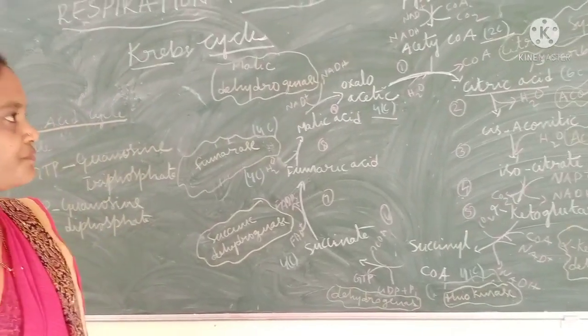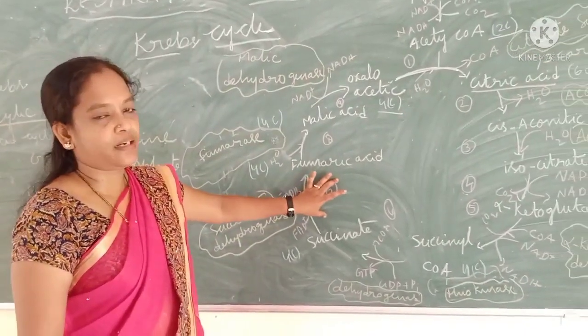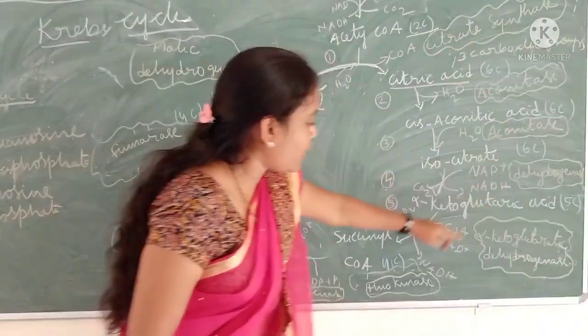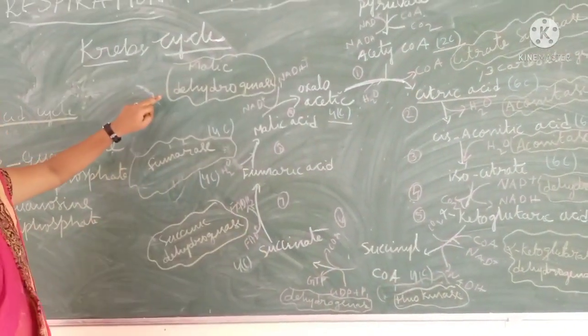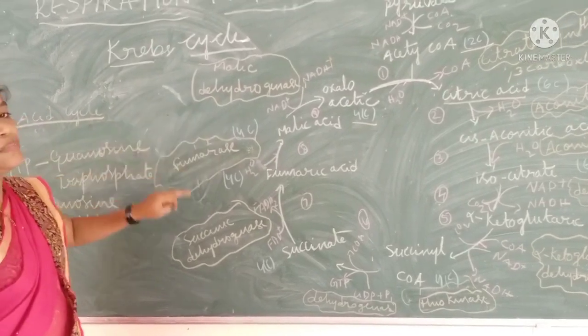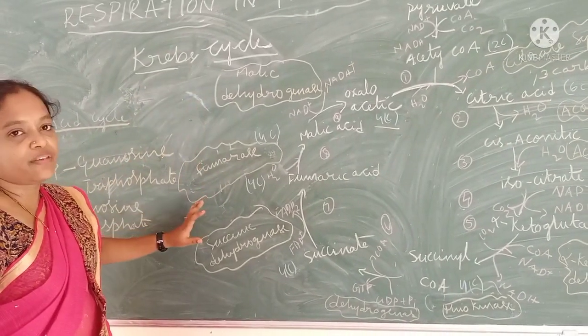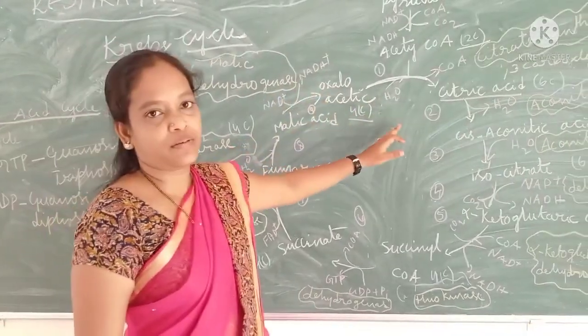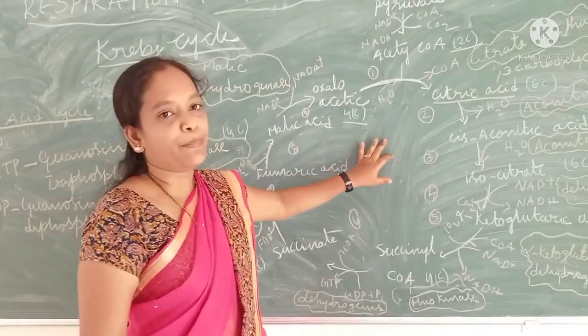See here, this is the Krebs cycle. These which are in yellow color are all enzymes. You have to remember these enzymes. These enzymes are very important. While writing the Krebs cycle, you have to mention the enzymes. Then only it will be completed.